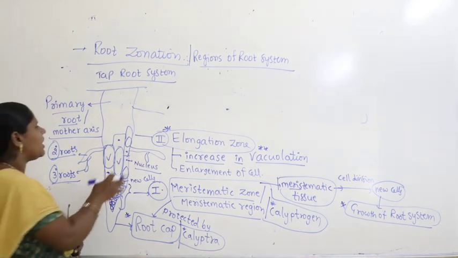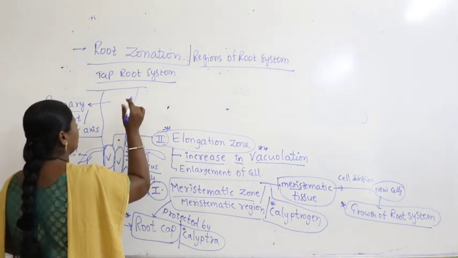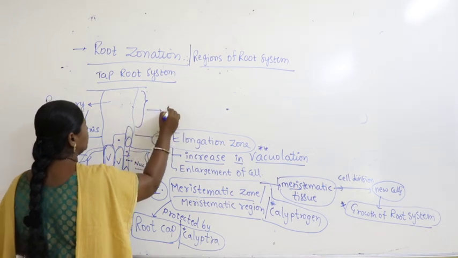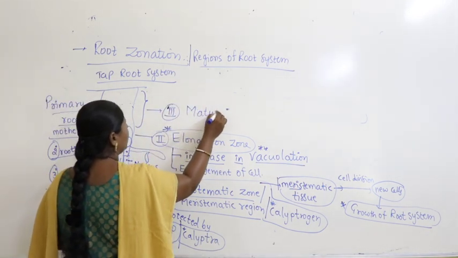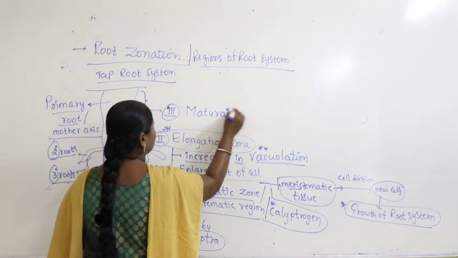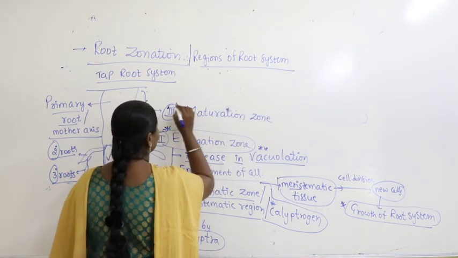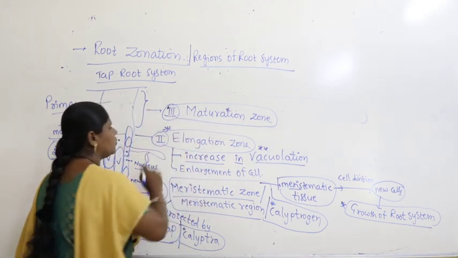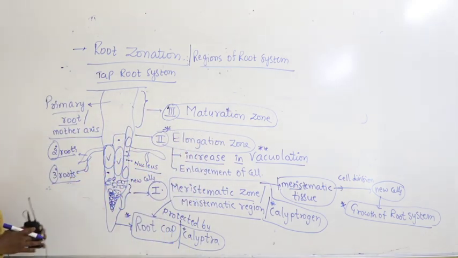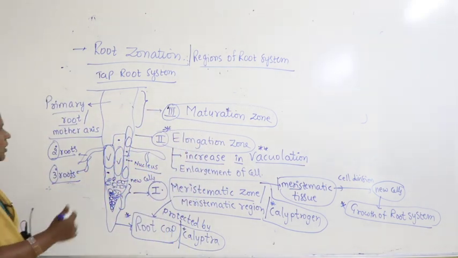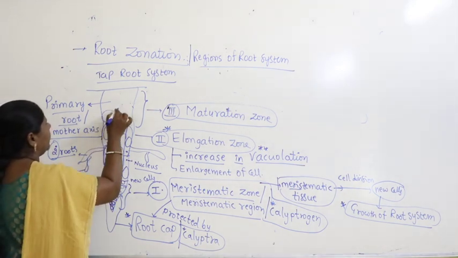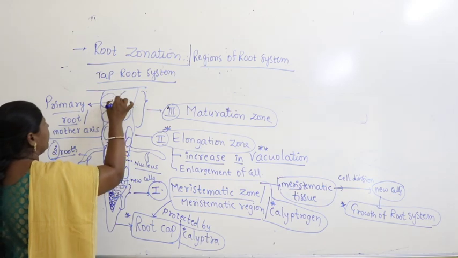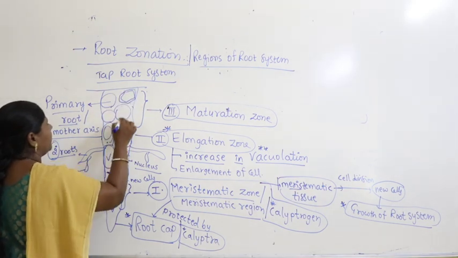Right. Next, slightly upper to this, what you find is called the maturation zone. This is what is called the maturation zone. In the maturation zone, the cells which are produced here get structurally and functionally separated.